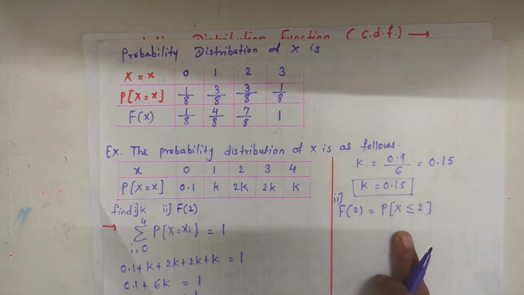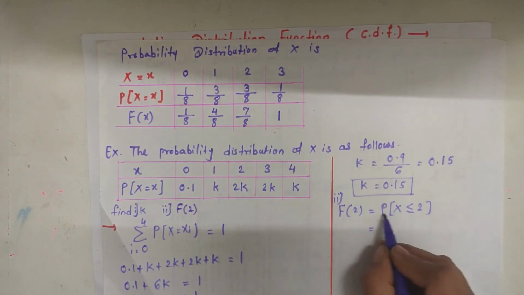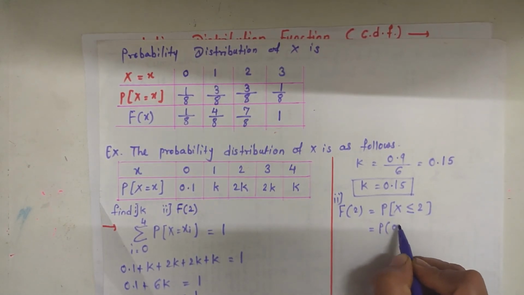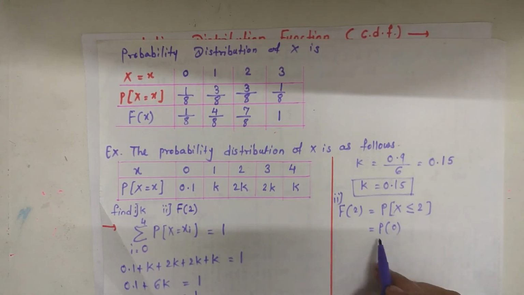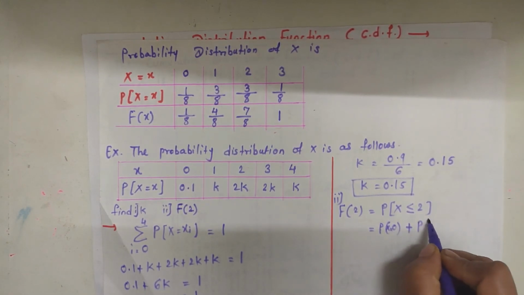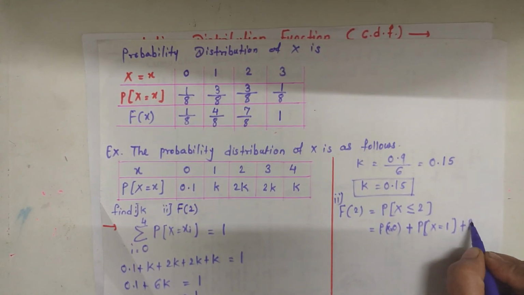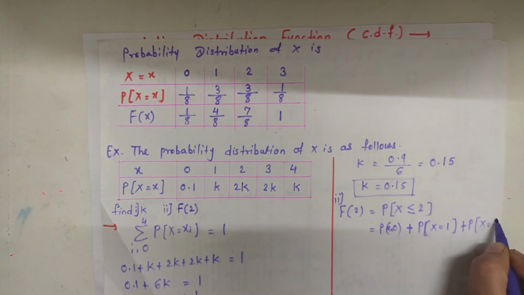This can be written as the probability of x less than or equal to 2, and these probabilities are the sum of the probability of x equal to 0 plus the probability of x equal to 1 plus the probability of x equal to 2.